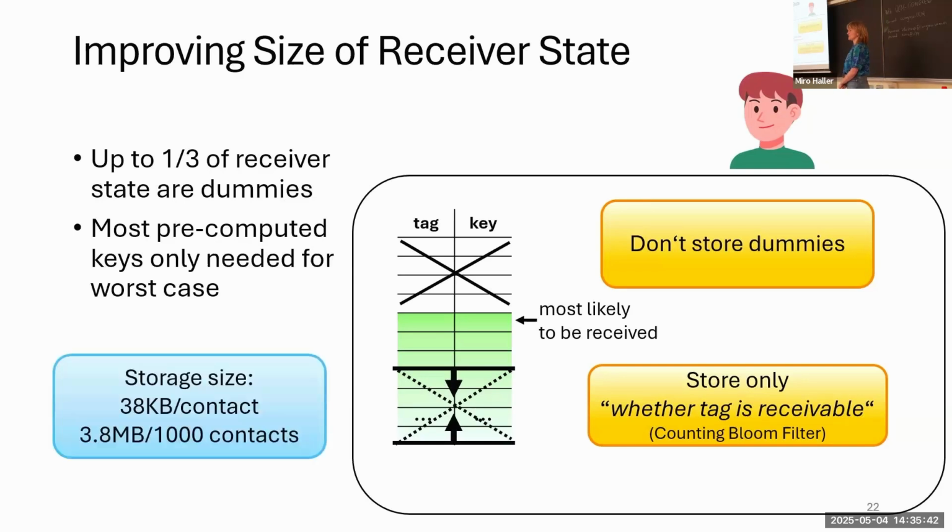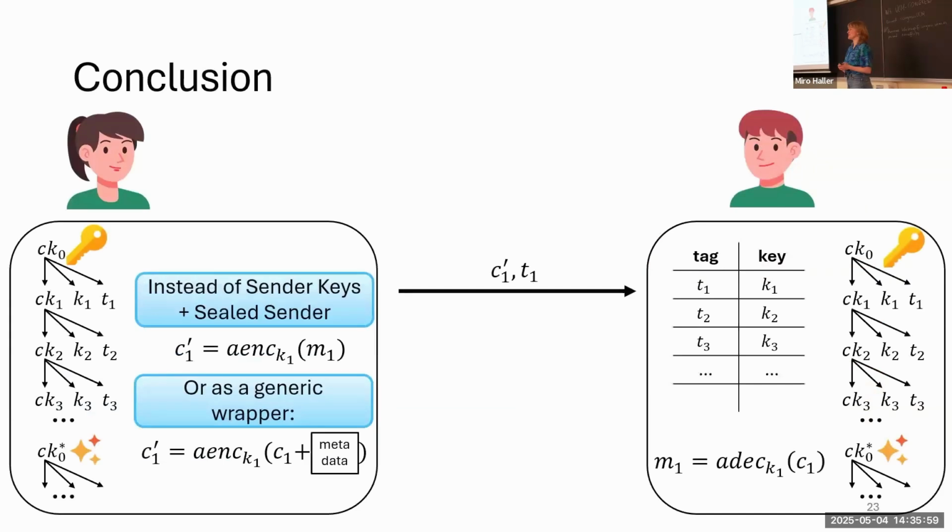And that brings our storage size down a lot if we also don't store the dummies, and that is to 38 kilobytes, or 3.8 megabytes for 1,000 contexts, which is much better than the 600 megabytes we had before. Great, so I'll conclude my talk.